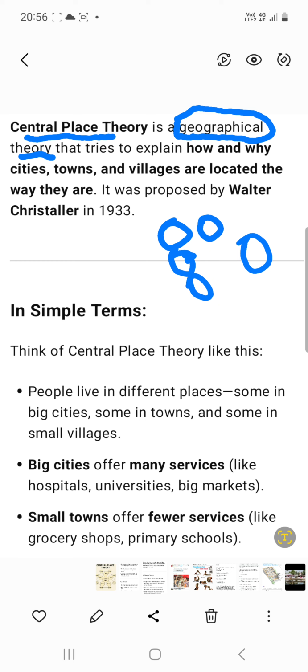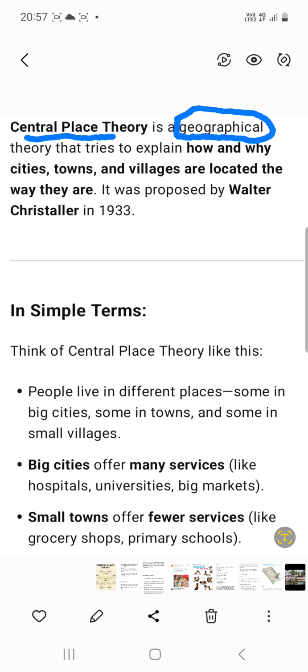So this theory was basically proposed by Walter Christaller, guys. This most important theory was proposed by Walter Christaller in 1933, and I will tell you this briefly because this is a short. You can see my detailed video later for a detailed explanation.